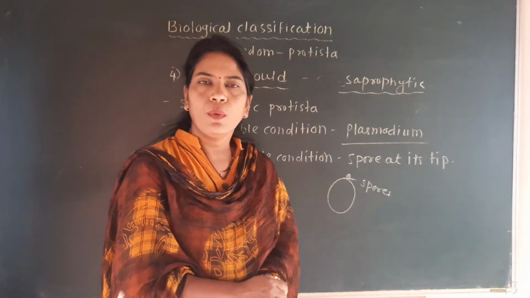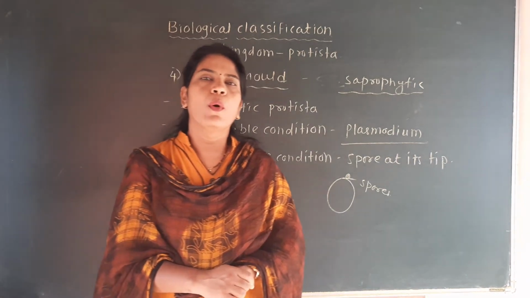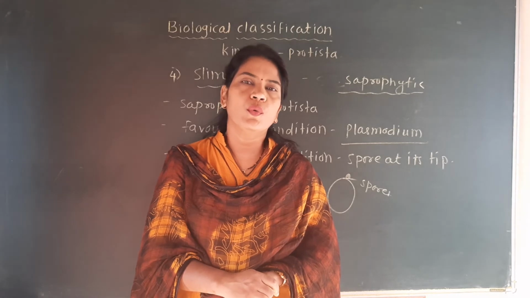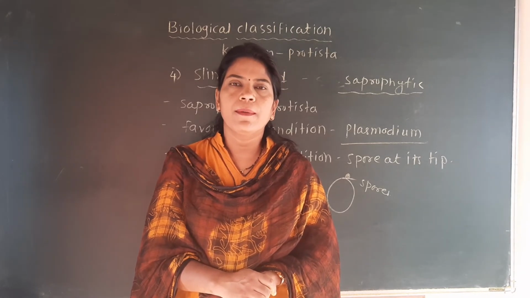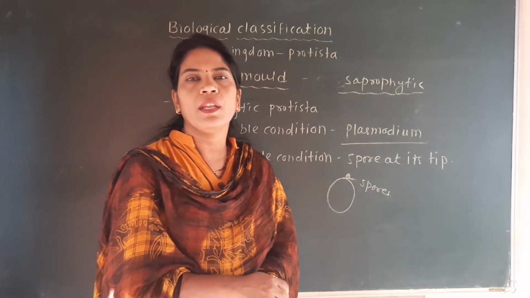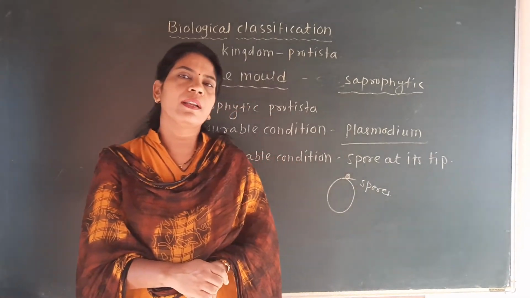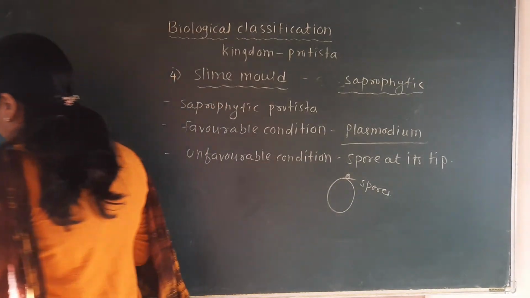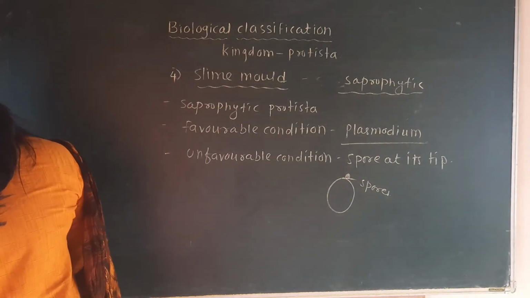And now we will see the last group of the Protista, and that is the protozoans, which is the group somewhat shows similarity to the animal. That's why it is also called as the primitive animal. So next and last one is called as the protozoan.